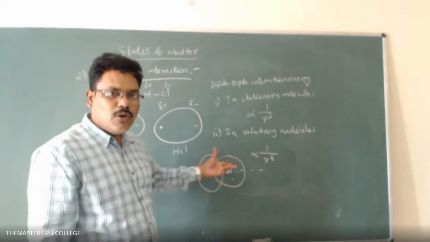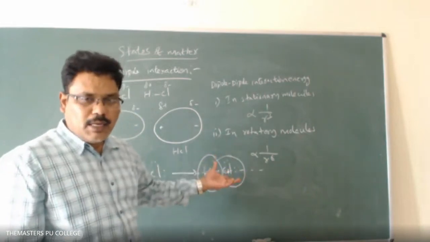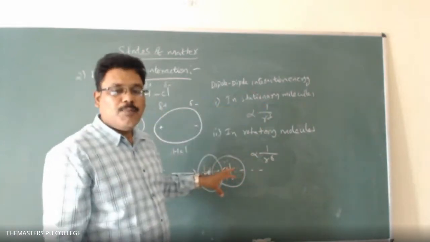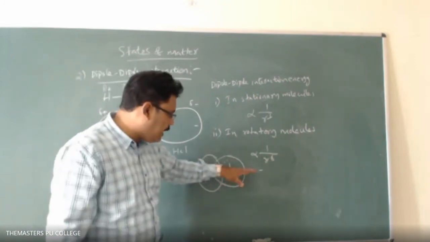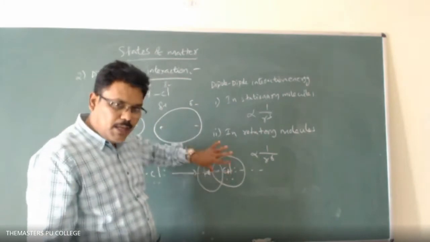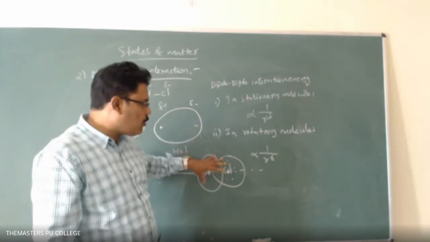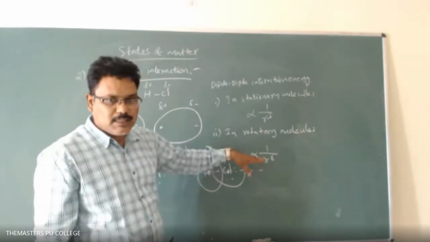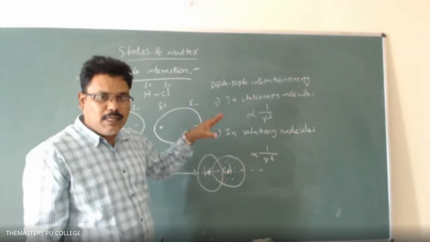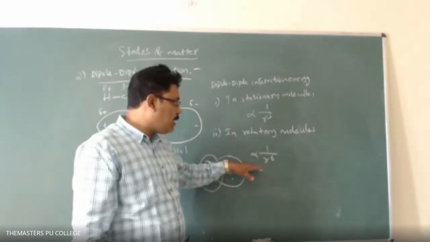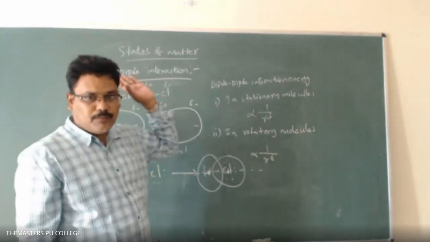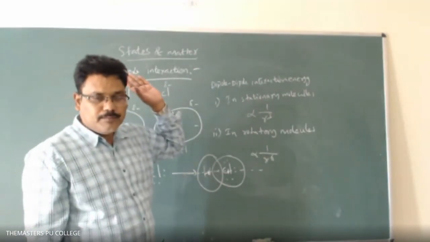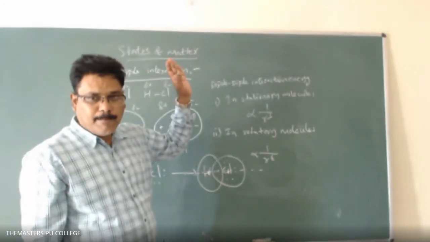Here stationary molecules means there is no movement of the molecule, so there is no dipole moment. Generally, we can say that for stationary molecules the dipole moment is 0. But rotatory molecules rotate along the axis, and that is what we call rotatory molecules. That means for rotatory molecules there is a dipole moment. It is not 0. Clear?